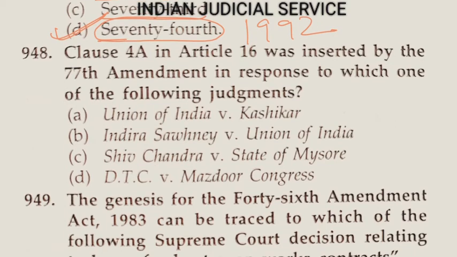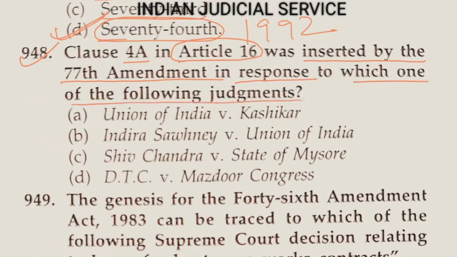Now question number 948. Clause 4A in Article 16 was inserted by 77th Amendment in response to which one of the following judgments? Option A Union of India versus Kasikar. Option B Indira Sawhney versus Union of India. This is very important here. Option C Shiv Chandra versus State of Mysore, and option D DTC versus Mazdoor Congress.